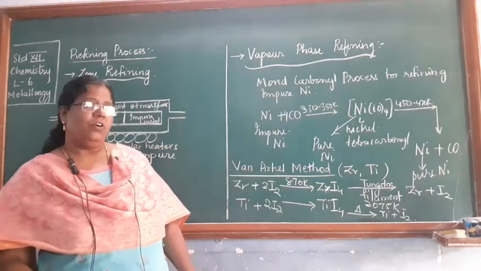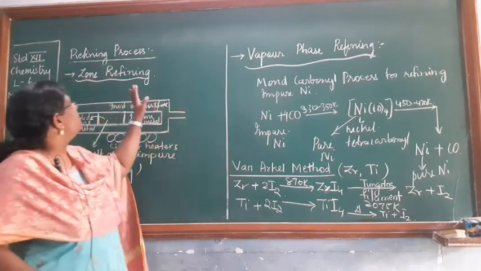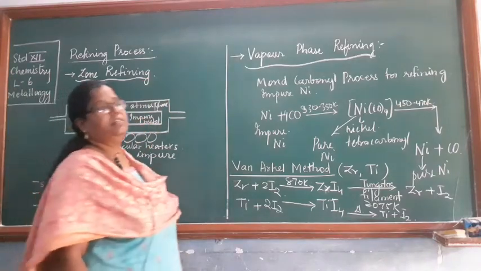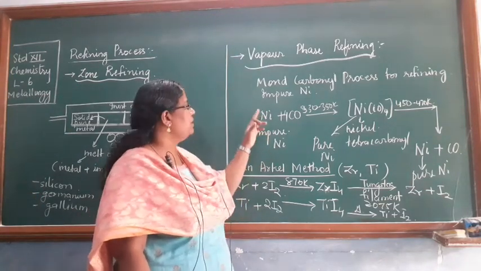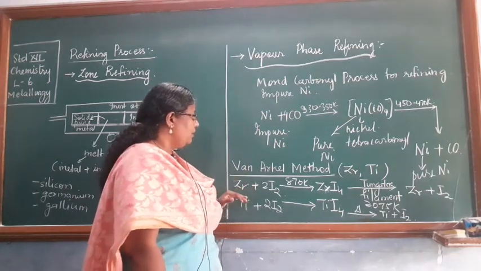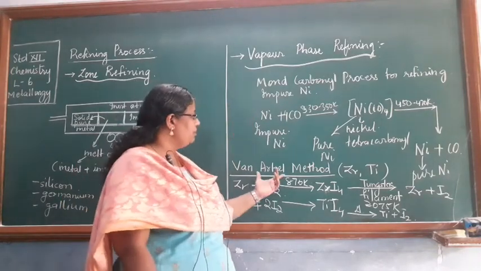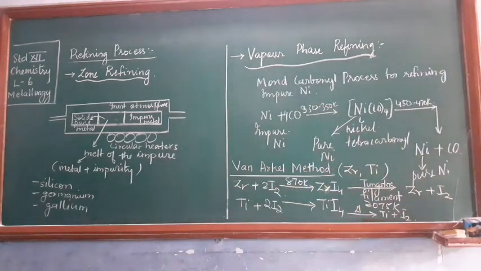Follow this. So these are the two different methods for refining, which we call refining by zone refining process and vapor phase refining. If we are talking about the refining process for nickel, then it will be the Mond-Carbonyl process. If you are talking about the refining of zirconium and titanium by vapor phase refining, then that method will be called the Van Arkel method. Okay, note down.